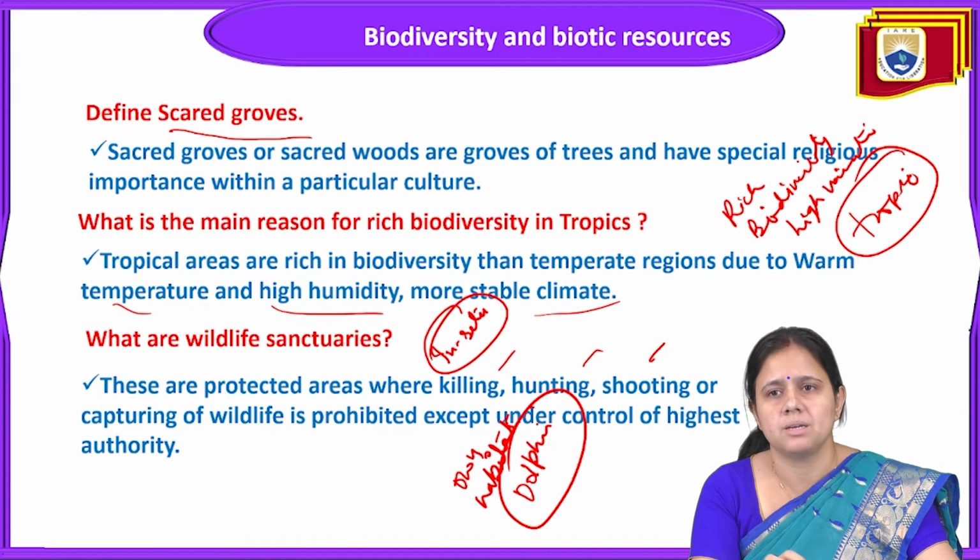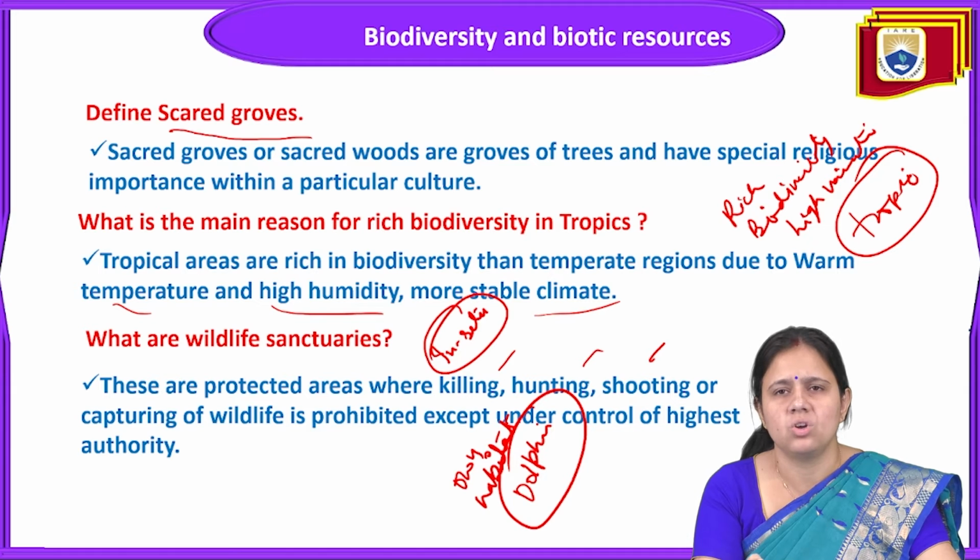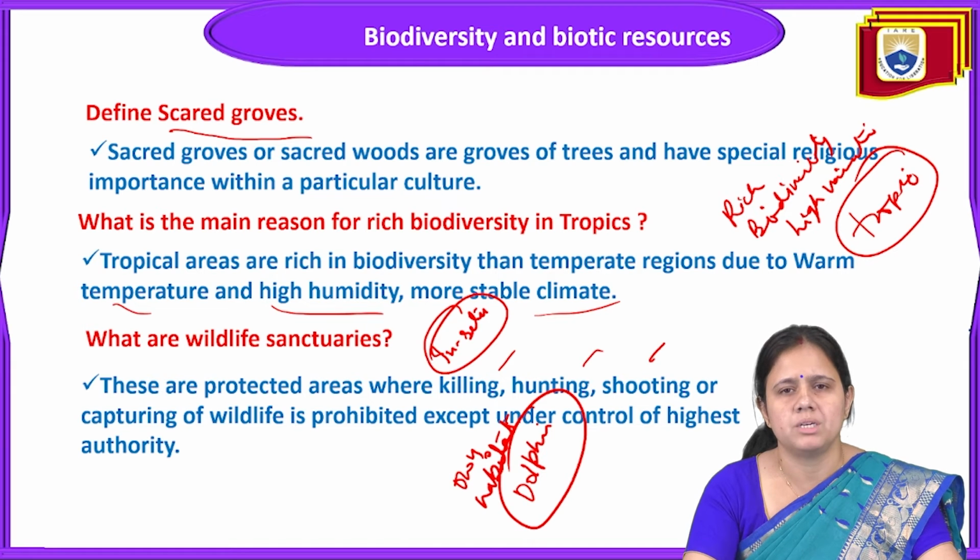It is prohibited, except sometimes it will be done under the control of the highest authority. If something is important and they want to do it, they will do it with the permission of the higher authority, the authority of that particular area. So this is about the wildlife sanctuary. A wildlife sanctuary is a protected area that protects a particular species in their own habitat, the place where they belong, which is called in situ conservation of biodiversity.